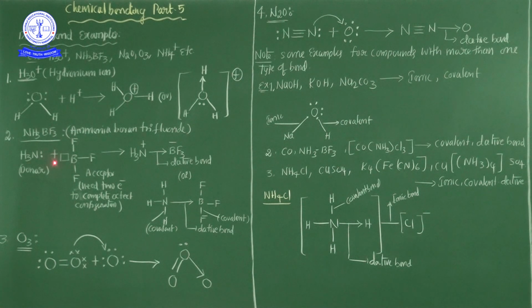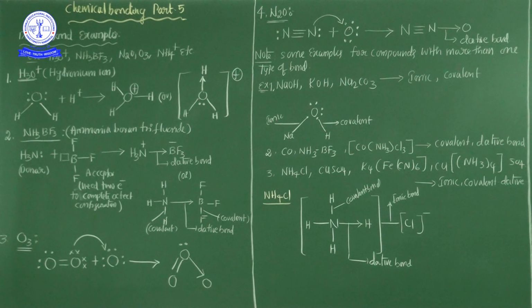Out of the 5 valence electrons, one lone pair is there, and the remaining 3 electrons are bonded with 3 hydrogens. So now this is ammonia.